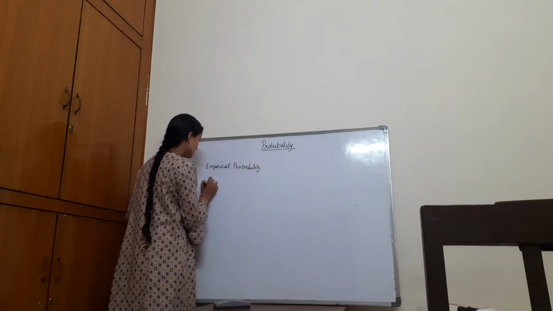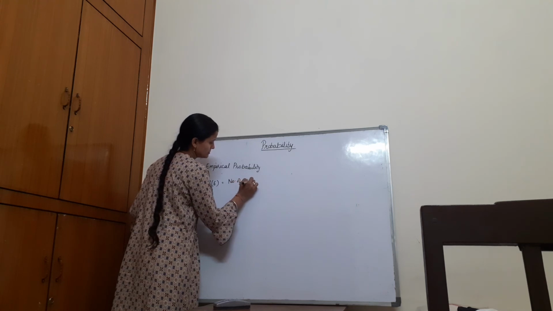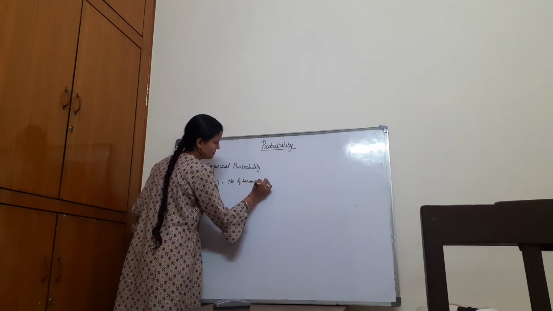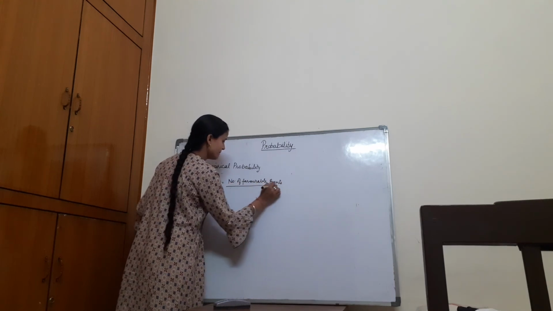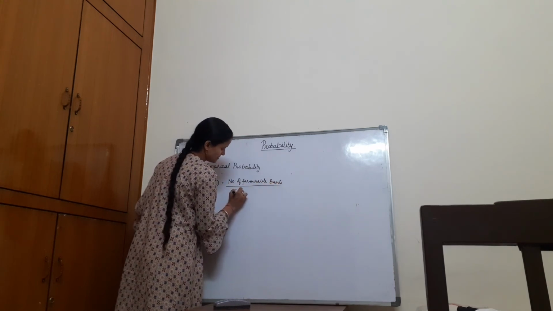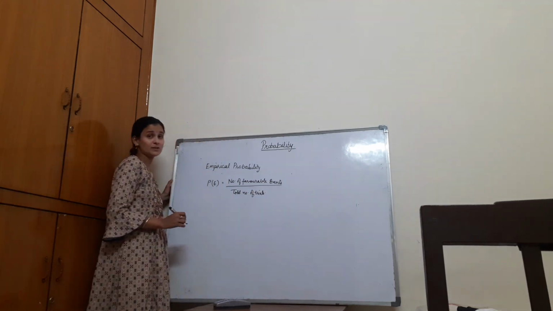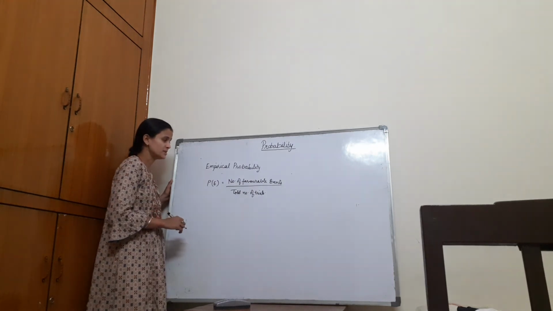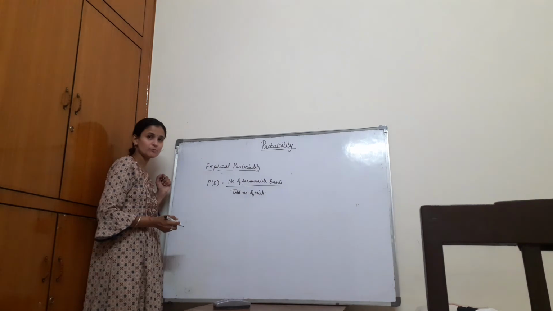That is P E, the number of favorable events upon the total number of trials of any experiment, of any act for which we are going to find the probability. So this is the way you can see empirical or experimental probability.